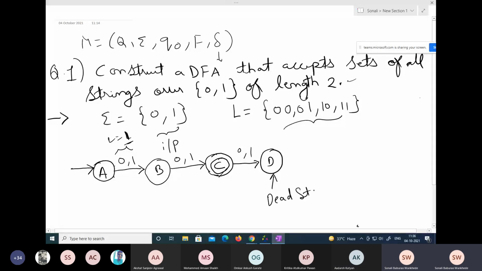Now, from D, if I want to show transitions to some other state, I can just show the transition to D itself, on 0, 1. I'm not interested in adding more states. So if you stop till C, that is also acceptable. And showing the dead state is optional, that is also acceptable.